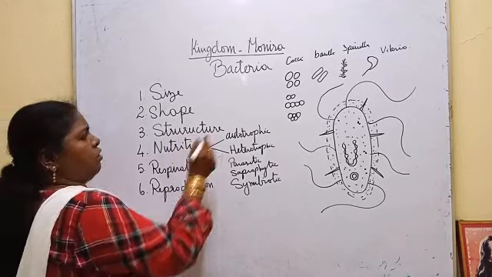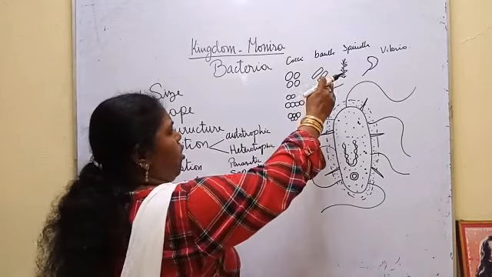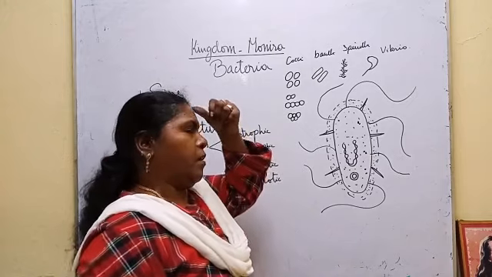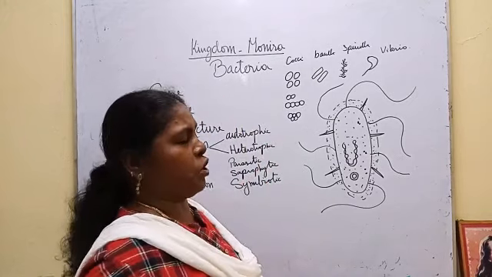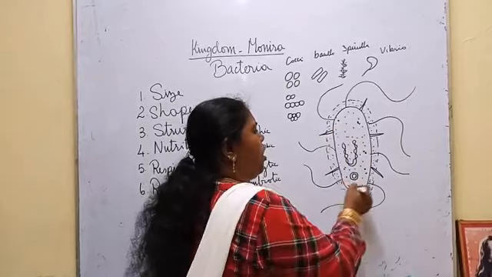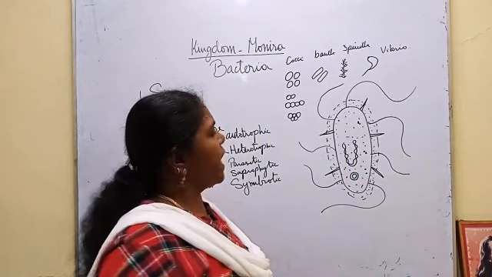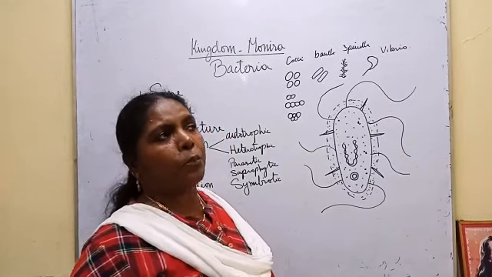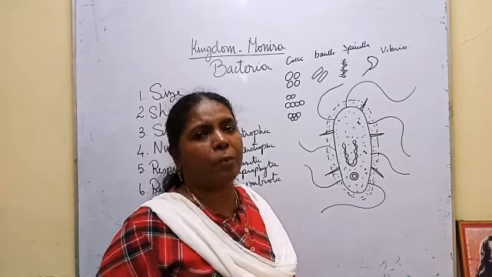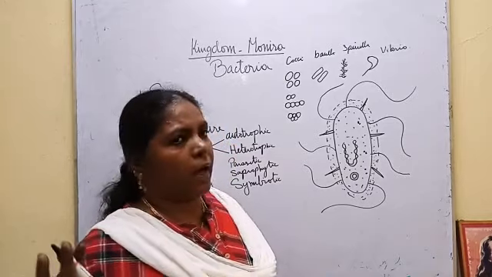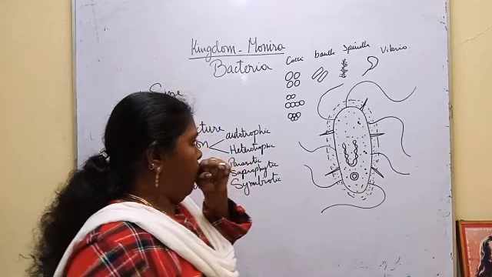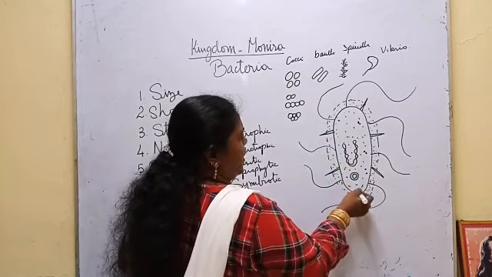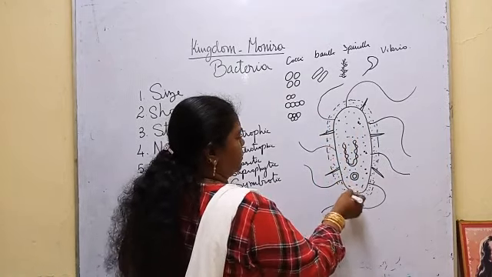Then the general structure. Whether it is cocci or bacilli or spirilla, generally bacteria will have this general structure. It has a cell wall. The cell wall is made up of peptidoglycan. In all the prokaryotes, the cell wall is made up of peptidoglycan. It is not made of cellulose. Then the cell wall is covered by a capsule.